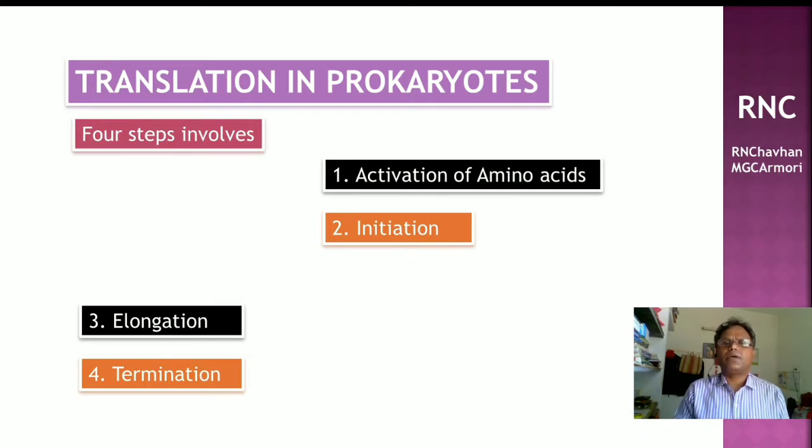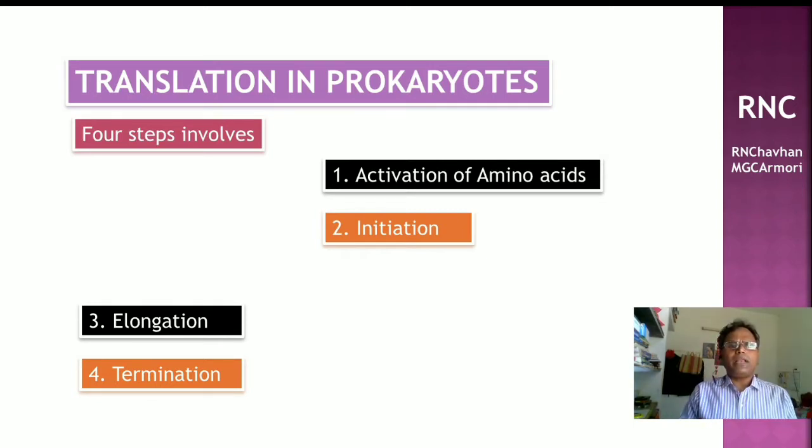Activation of amino acids में हमने पढ़े हैं कि it takes place in cytosol. It is catalyzed by the amino acid tRNA synthetase enzymes. 20 amino acids are activated and bond to 3' end of their specific tRNA in the presence of ATP and magnesium double positive ion.